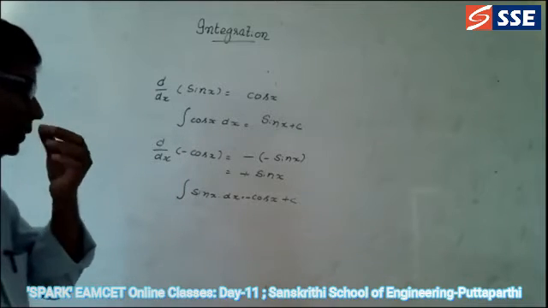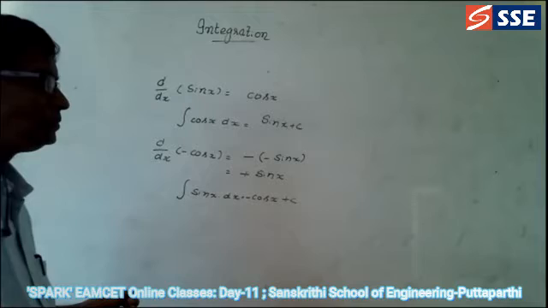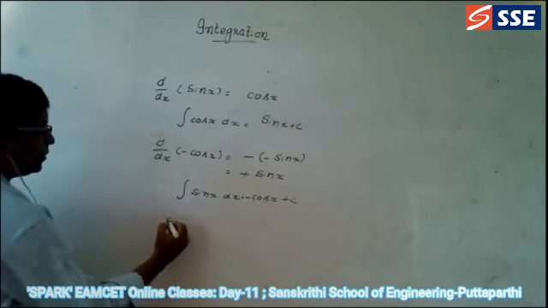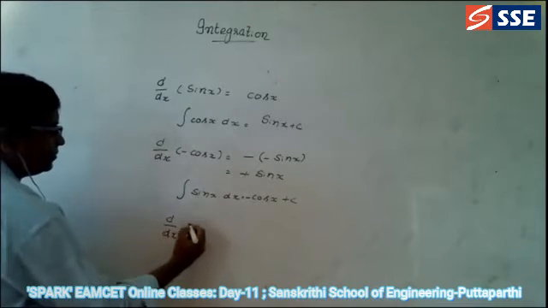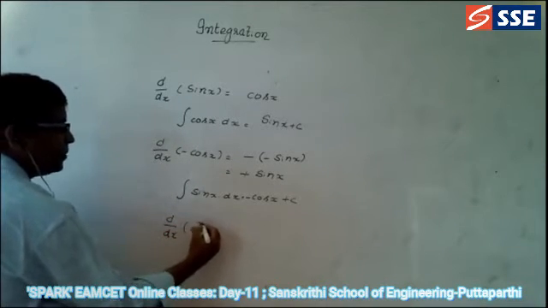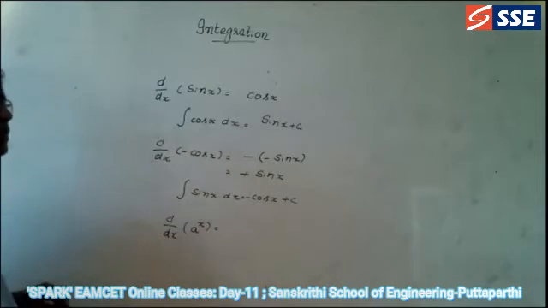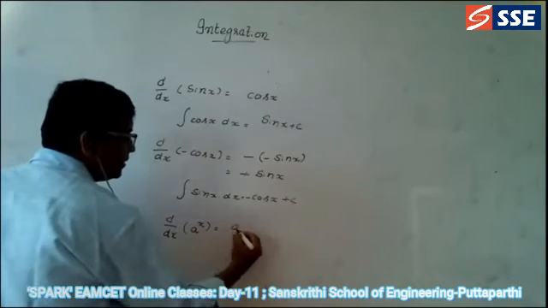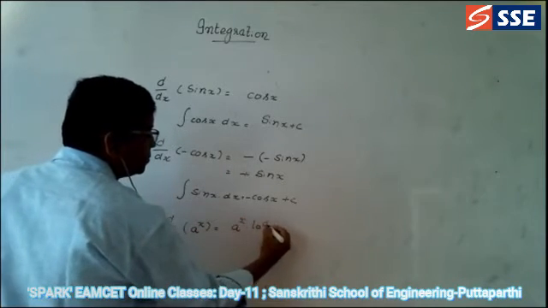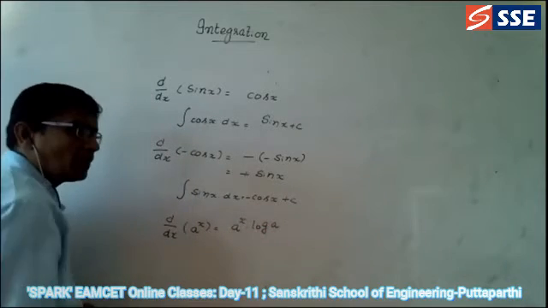So like that we are going to do this. Now one more, d by dx of a power x is equal to, what is the formula for this? We already did, a power x into log a.